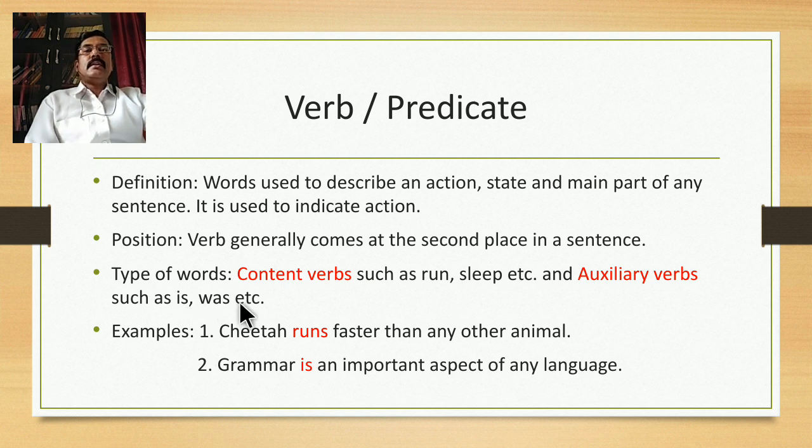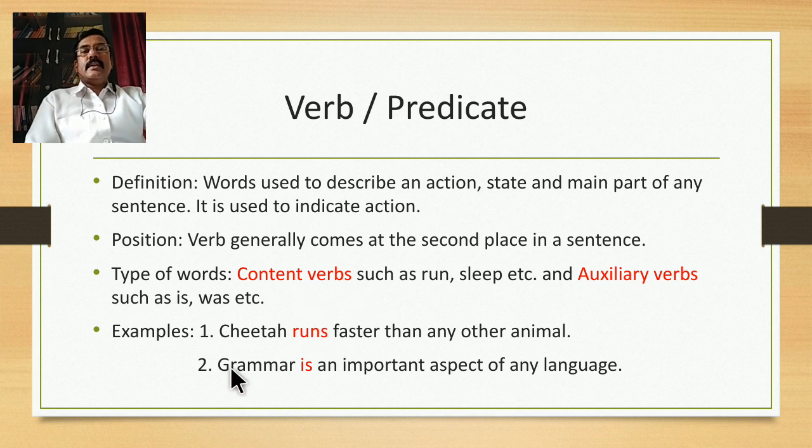So these are the types of words which function as predicate and which are called verbs. For example, see, in the first sentence, cheetah runs faster than any other animal. The word that is in red font is runs, which is a verb which describes action, a content verb.